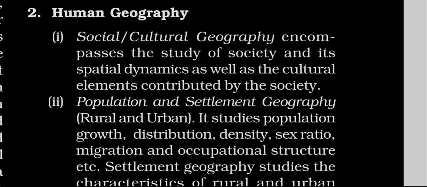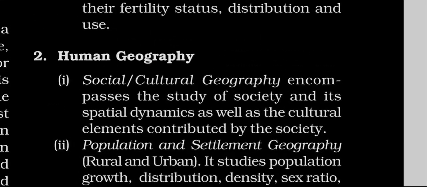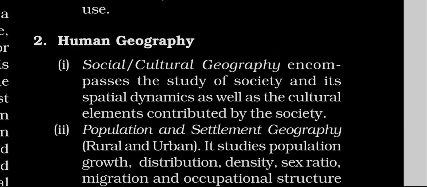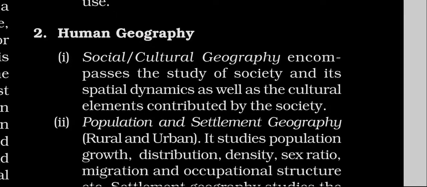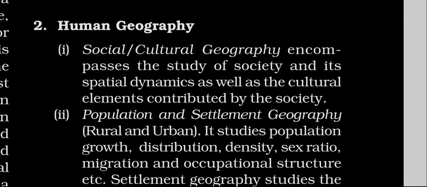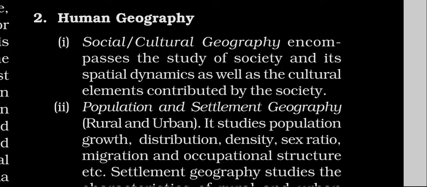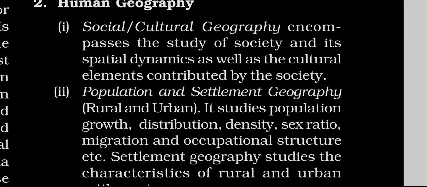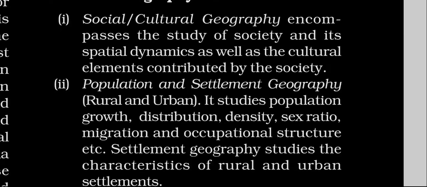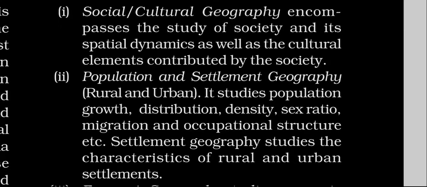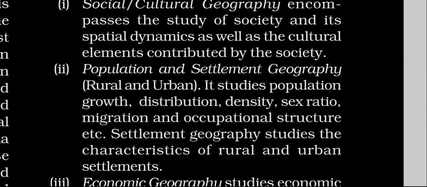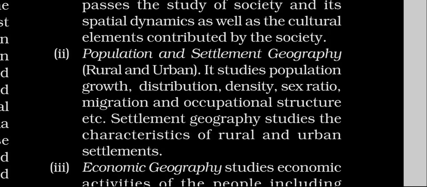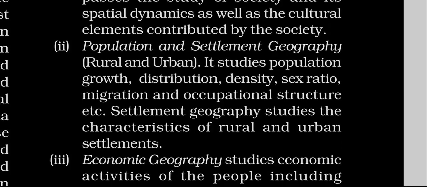Human geography includes social and cultural geography, which encompasses the study of society and its spatial dynamics as well as the cultural elements contributed by the society. Second is population and settlement geography, that is rural and urban. It studies populations, growth and distribution, density, sex ratio, migration and occupational structure, etc.